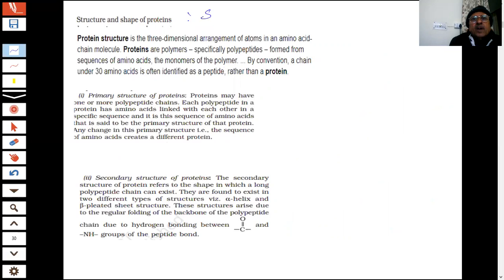Structure and shape of the proteins, students. These important questions are given on structures. Usually protein structure is the three-dimensional arrangement of atoms in an amino acid chain molecule. We have only shown a few examples of amino acids. Interested students can go and see a long list of amino acids. They contain other groups also beside NH2 or COOH.